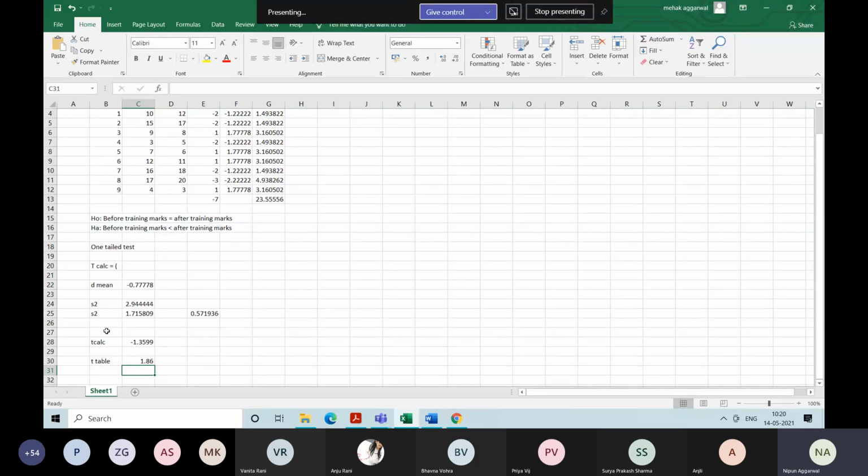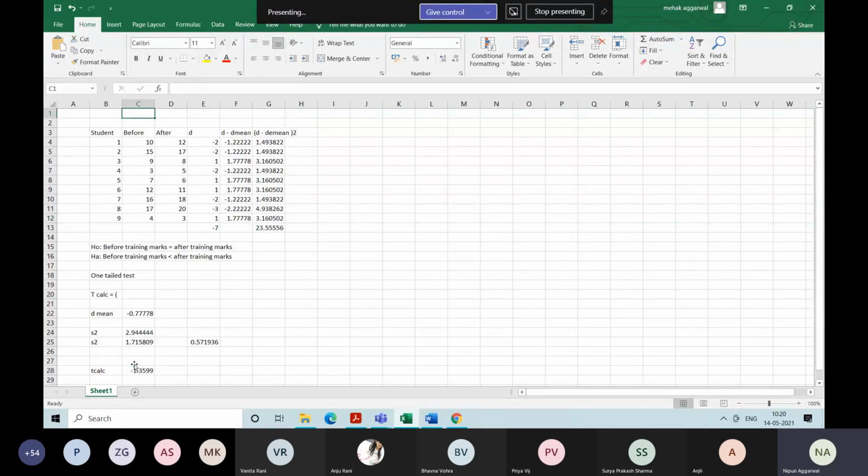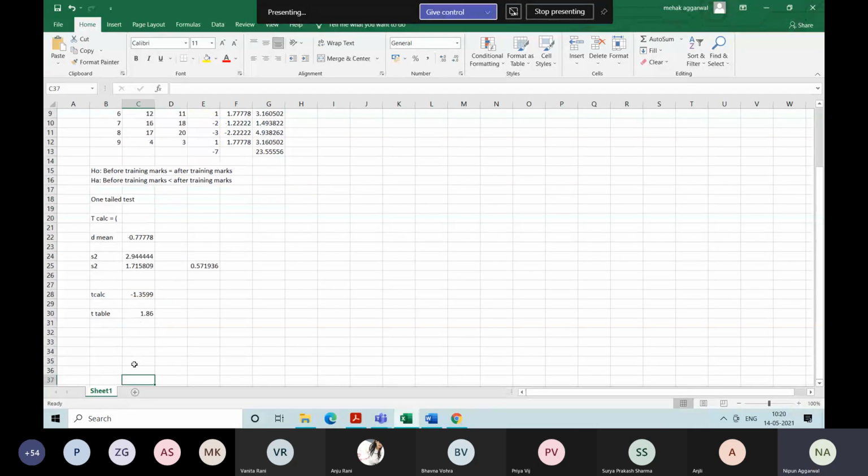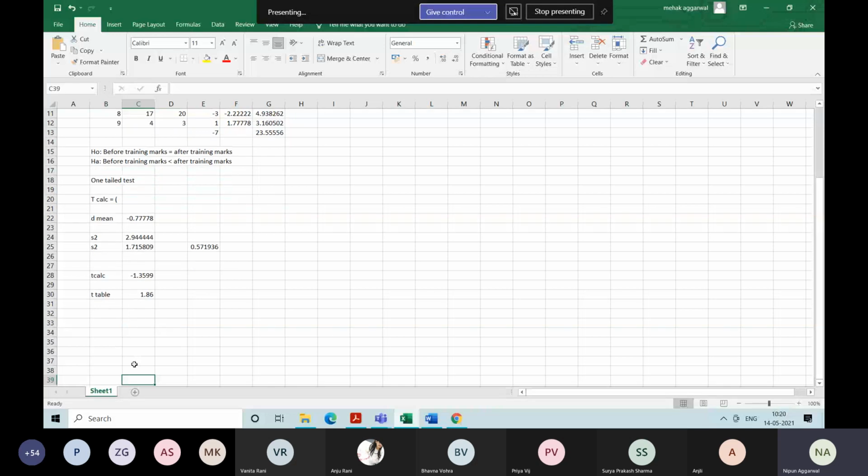T calculated का mod check करना है. 1.3 is less than table. So we'll accept the null hypothesis. So that means there is no effect of the training. So the question says there is no significant effect of the training on the marks of the students. Fine enough.